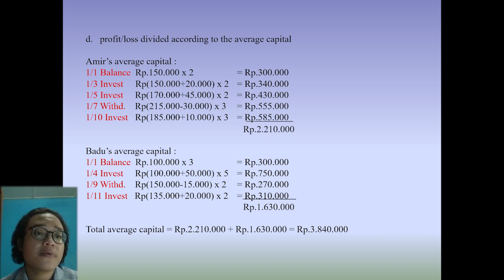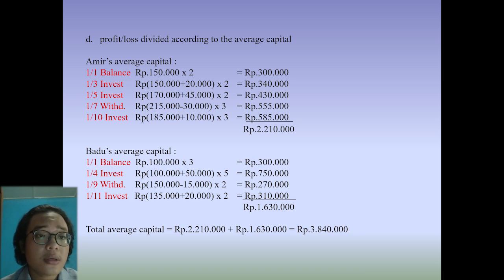So we must calculate Amir's average capital and Badu's average capital. In the instruction, we know if invest, we add to Amir's and Badu's capital, and if withdrawal, we subtract it from Amir's and Badu's capital.